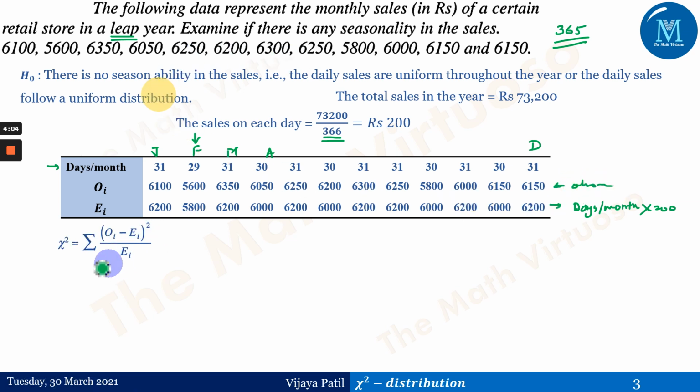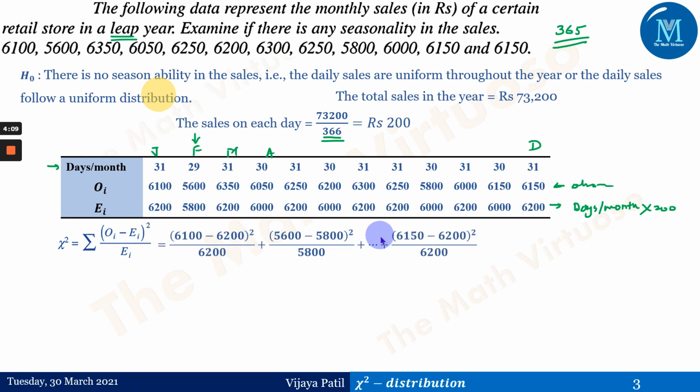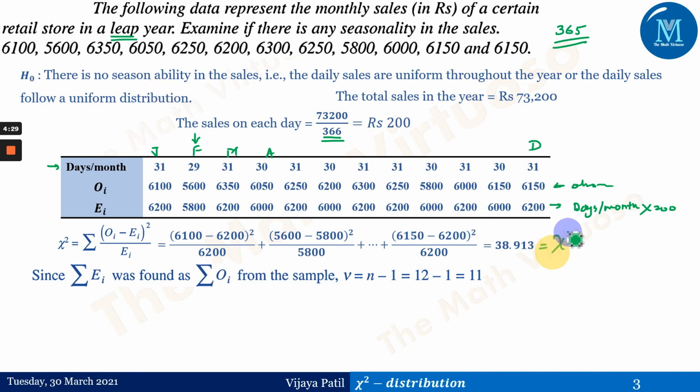Therefore chi-square is nothing but summation of (OI minus EI) the square upon EI. This happens to be like this, and you will just pause the video, try to get this answer. I am not elaborating the entire calculations over here, but this is what we are always doing. (OI minus EI) the square upon EI, sum of all of them happens to be 38.913, which is nothing but chi-square. So since summation of EI was found equal to summation of OI from the sample, now nu is equal to n minus 1, that is we have got 12 months, 12 observations.